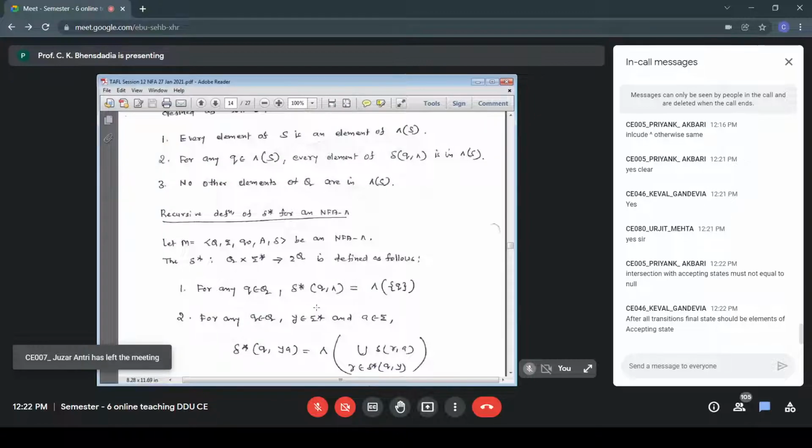Now, what should be the condition over here for the acceptance of a string X belonging to sigma star? What should be the condition?